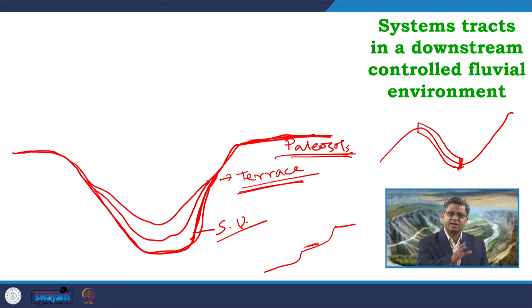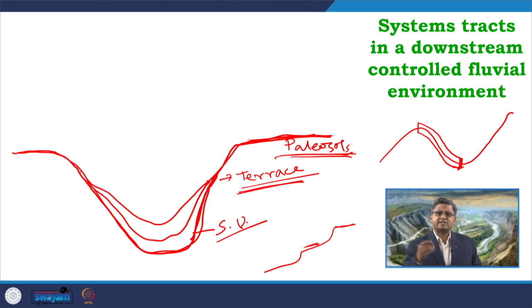Now, the representation of this we have already discussed during our discussion on FSST. We have seen how this kind of fluvial system incises, how the tributaries also incise during this phase, and how the subaerial unconformity that is forming gradually expands. So, I am not going to that part again.